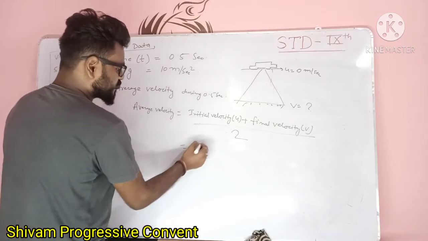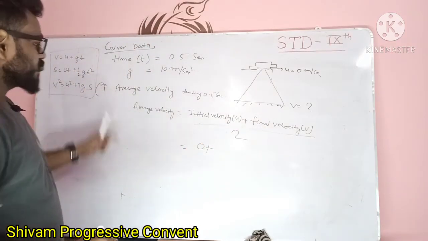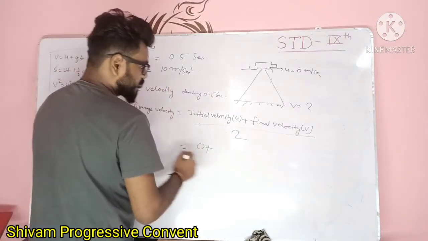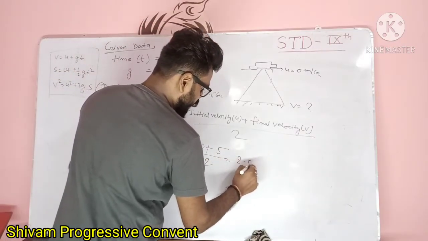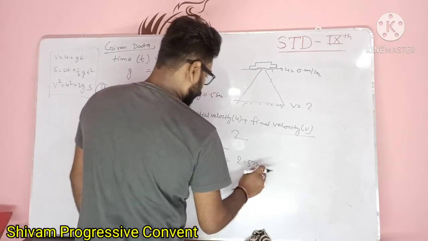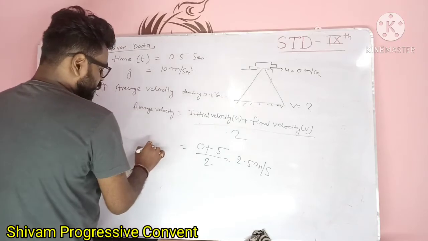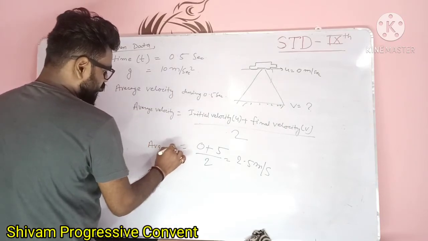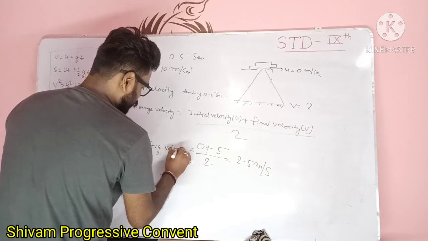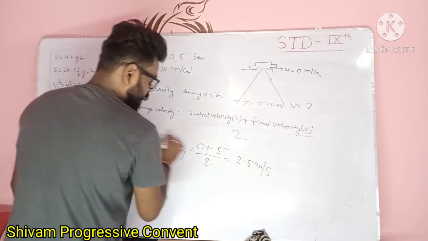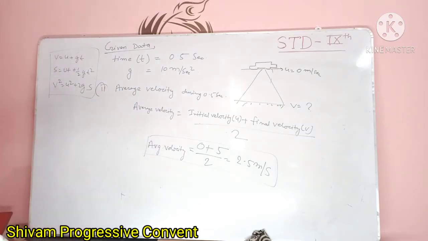What is the value of initial velocity? 0. What is the value of final velocity? I have just calculated in the first numerical, 5, and divided by 2. This becomes 2.5 meter per second. The average velocity becomes 2.5 meter per second. This is the average velocity. Pause the video and note down this.